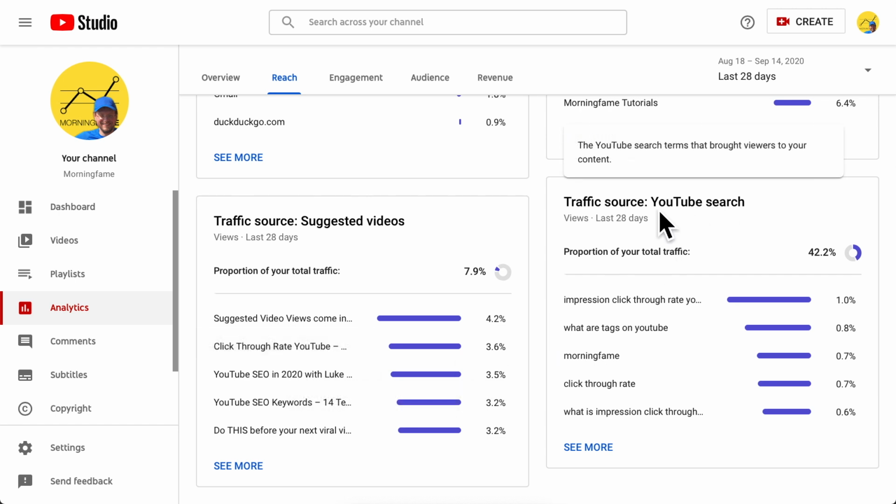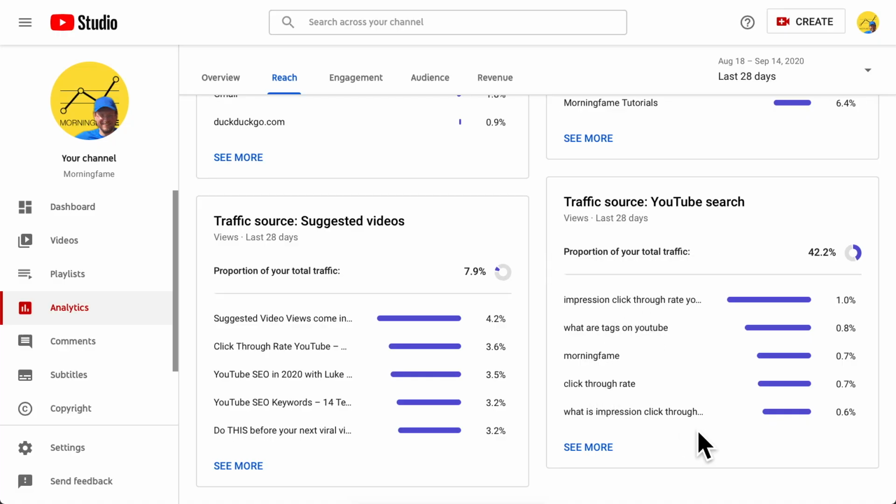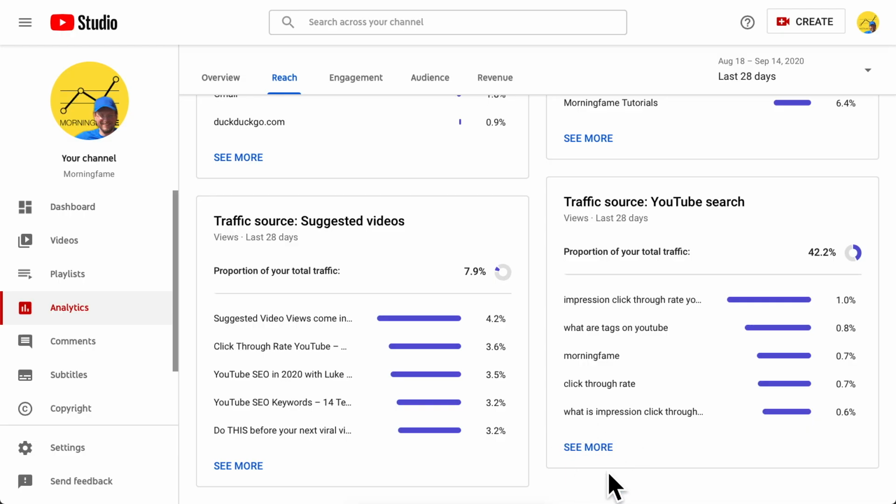And then we also have details for YouTube search. And here you have the top search terms: impressions, click-through rate, YouTube, for example, morning fame for my channel, click-through rate, what are tags on YouTube. So different topics that particularly well work for my channel. And here we can see the top search terms for which my videos are ranking and bringing me views. You can, of course, always click see more here. This button, I mean, which are, by the way, only available on desktop and not on the YouTube Studio app right now. So you have to go to desktop for more details. But we can see more details here.